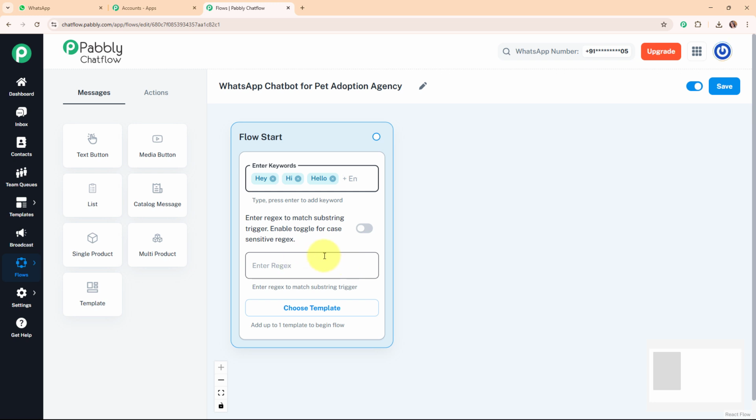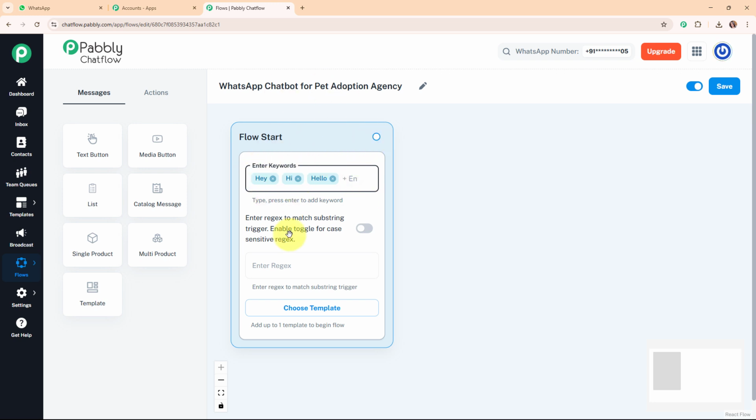So here you need to enter the regex to match the substring trigger and enable the toggle for each sensitive regex. So it is not mandatory to enable the toggle while entering the regex, but here you need to enable the toggle for each sensitive regex only. Alright, so here I've selected my trigger type as keywords, and now after adding the keywords, I'm going to move to the next step.